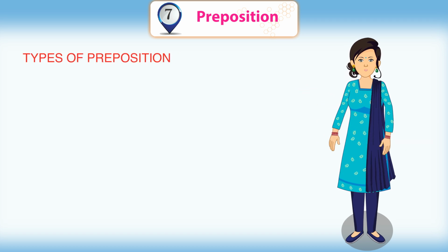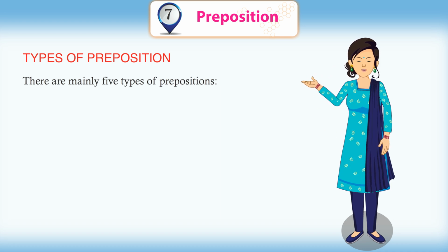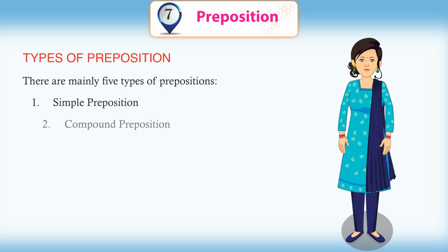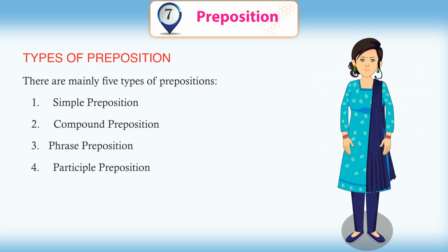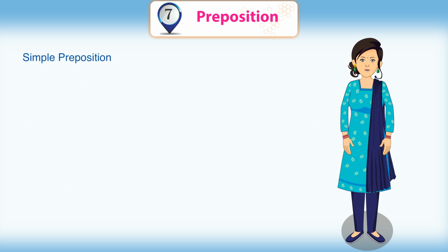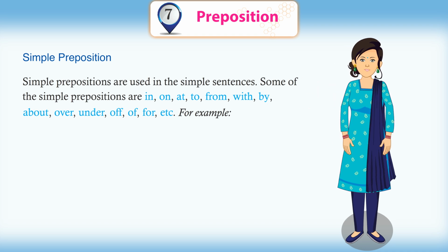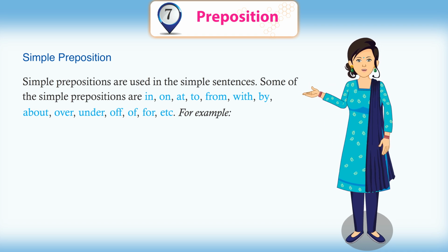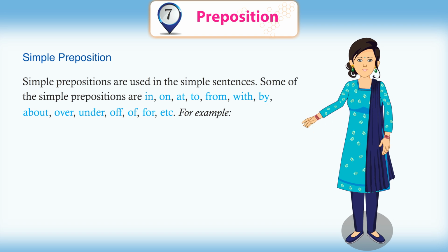Types of preposition. There are mainly 5 types of prepositions: simple preposition, compound preposition, phrase preposition, participle preposition, double preposition. Simple preposition. Simple prepositions are used in simple sentences. Some of the simple prepositions are in, on, at, to, from, with, by, about, over, under, of, for, etc.